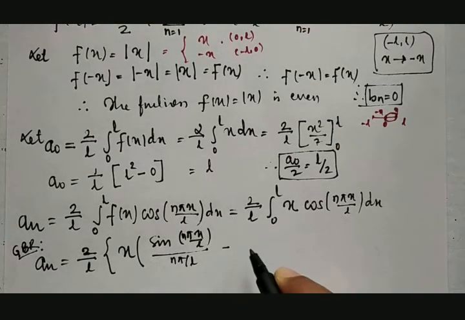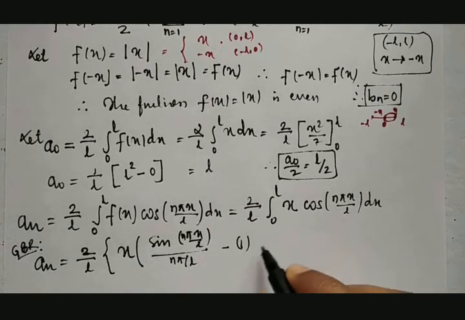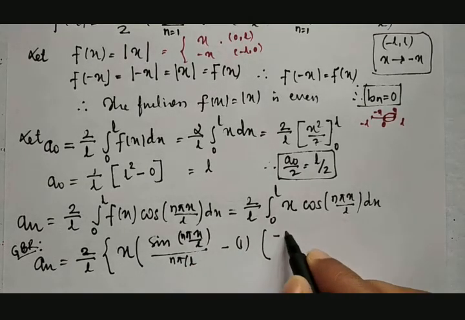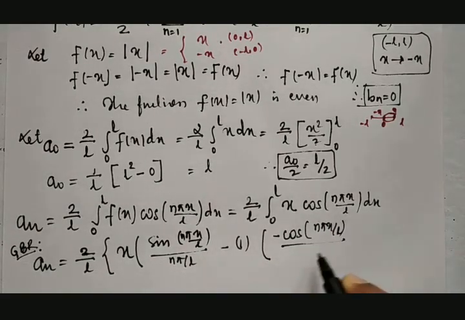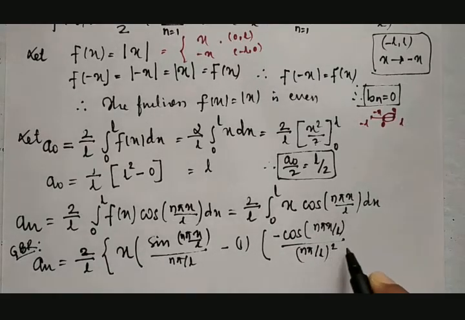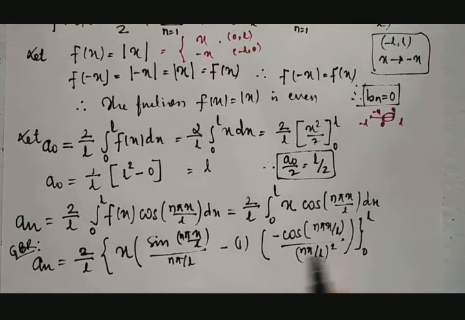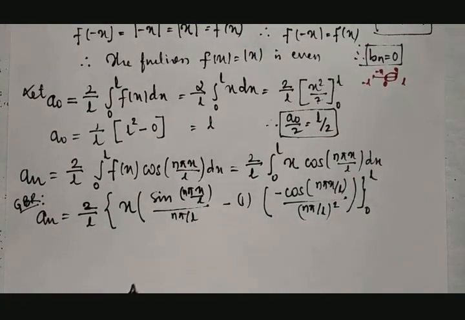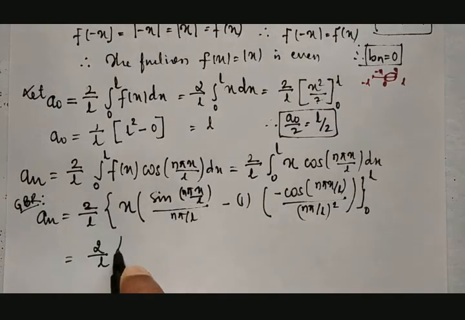Then minus, differentiation of the first function is 1. Then integration of the second function once again, that will be integration of sine will be minus, so minus cos of n pi x divided by L, this divided by n pi by L into n pi by L, will be n pi by L the whole square, between 0 to L. Continuation will be 0 because differentiation of 1 will be 0. Therefore, which is equal to 2 divided by L into,